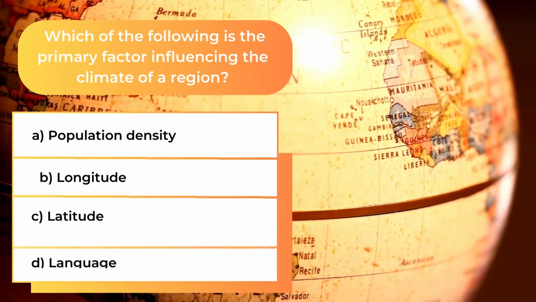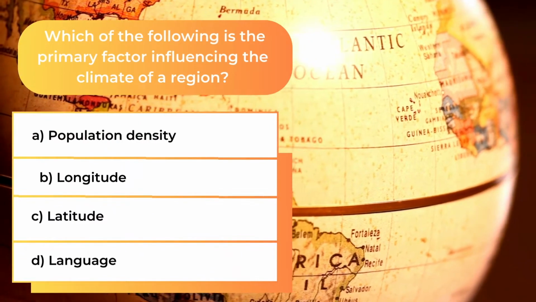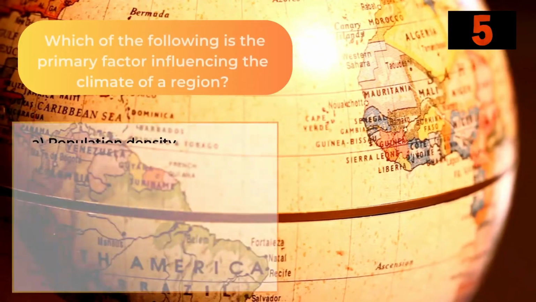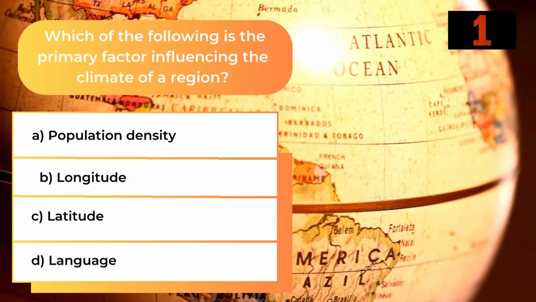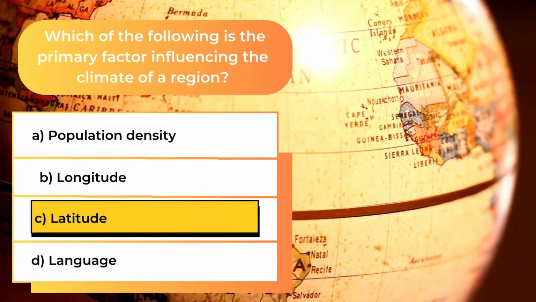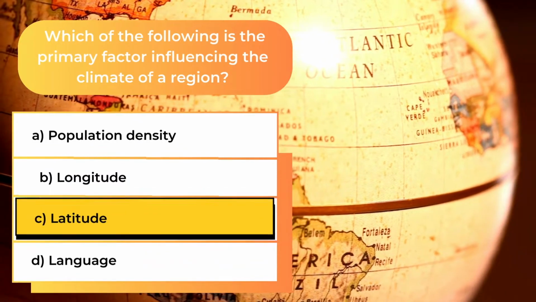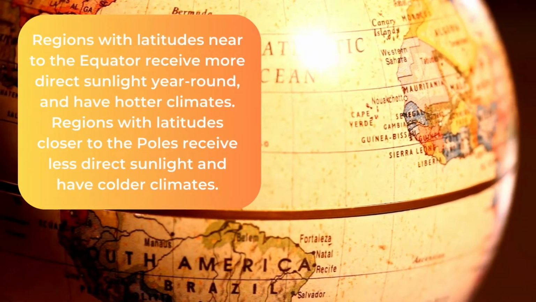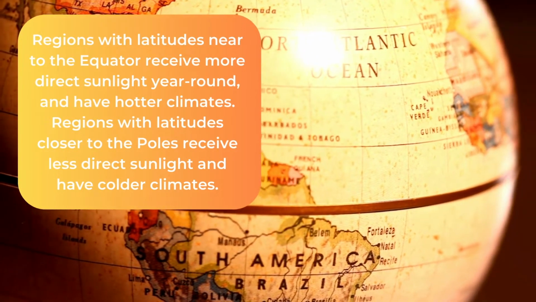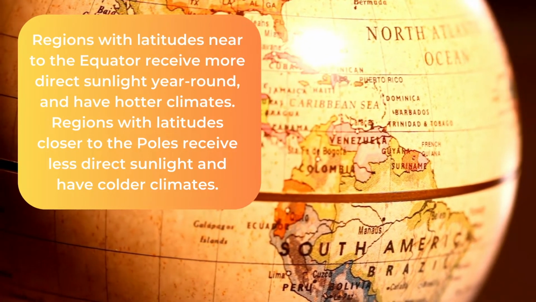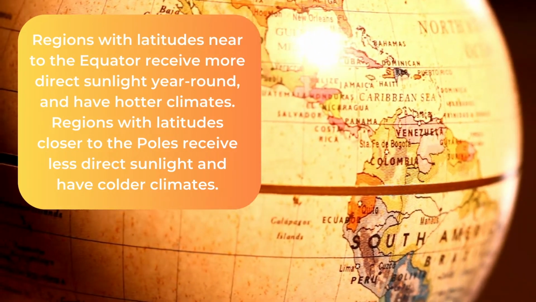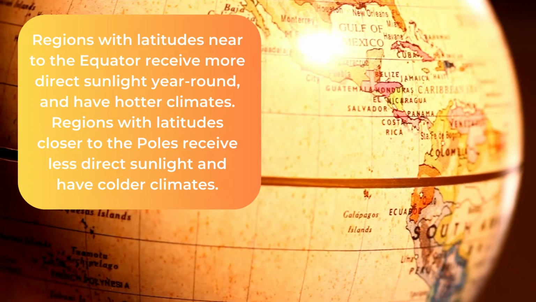Which of the following is the primary factor influencing the climate of a region? The answer is C. Latitude. Regions with latitudes near to the equator receive more direct sunlight year-round and have hotter climates. Regions with latitudes closer to the poles receive less direct sunlight and have colder climates.